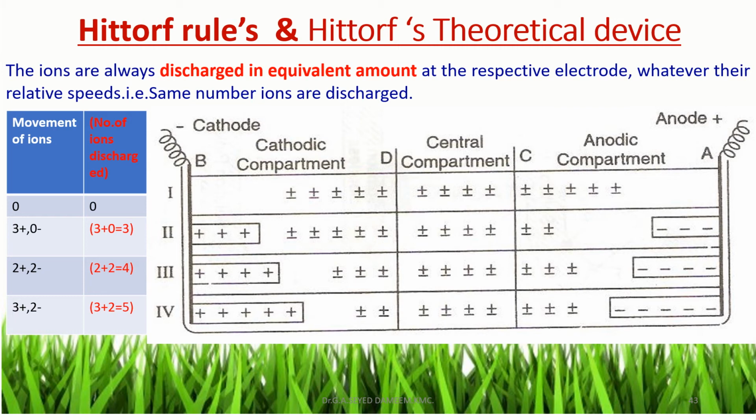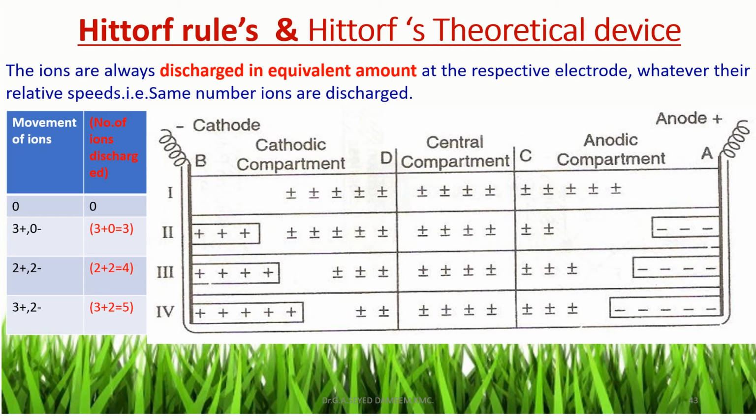To explain this rule, a theoretical device was proposed, called the theoretical device. The solution is present in a beaker with a cathode and an anode, and the solution is separated theoretically into 3 compartments. The compartment with the cathode is called the cathode compartment, and the compartment with the anode is called the anode compartment. And here there are 4 cases: case 1, 2, 3, 4.